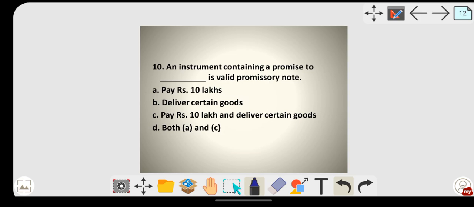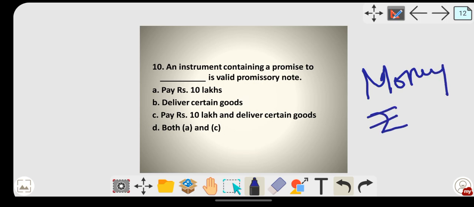So here, a valid promissory note is what they are asking. In the features of a promissory note, there was a point that the amount must be certain, and whatever the amount included, it should be money only, or rupees only. So here let's check out the options. Pay rupees 10 lakh, yes, it is in terms of money only, so this will be right.